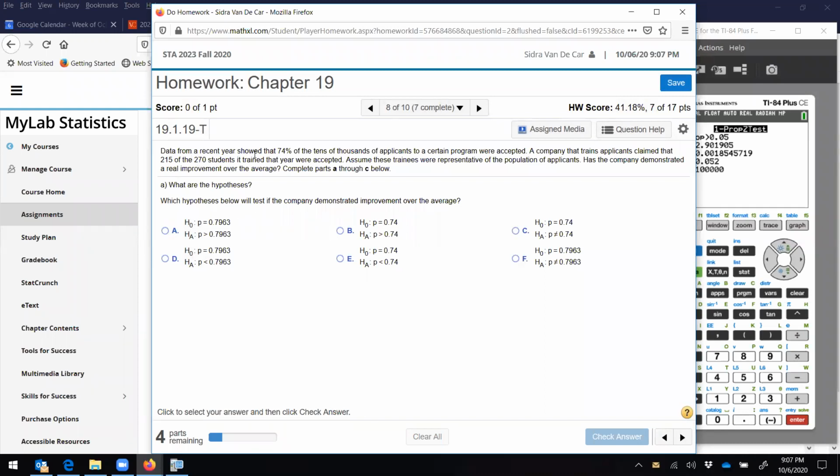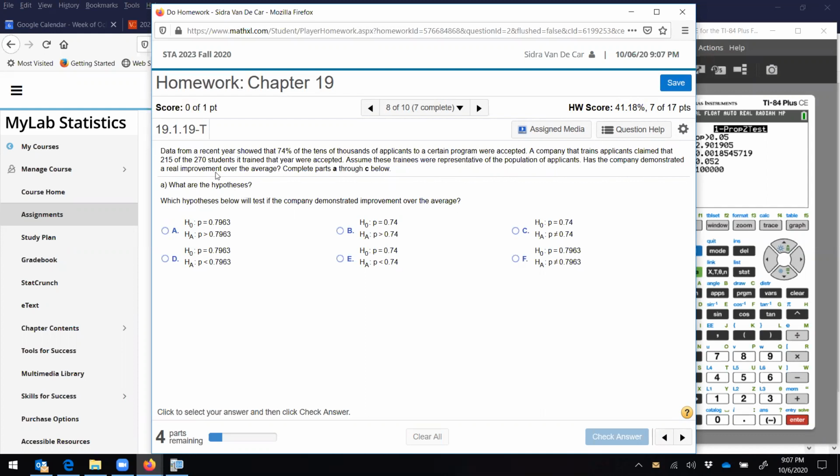Data from a recent year showed that 74% of the tens of thousands of applicants to a certain program were accepted. A company that trains applicants claimed that 215 of the 270 students it trained that year were accepted. Assume these trainees were representative of the population of applicants. Has the company demonstrated real improvement over the average?